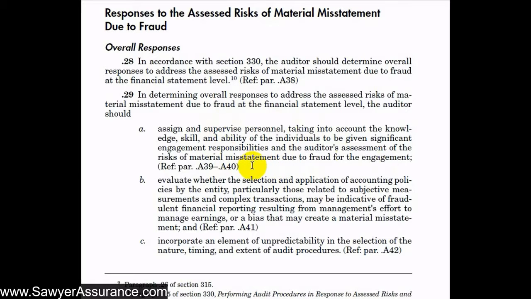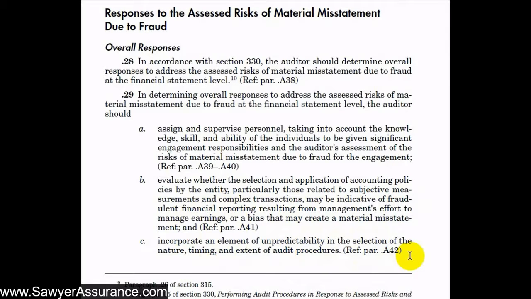Also, we should evaluate whether the selection and application of accounting principles or accounting policies by the entity, particularly those related to subjective measurements and complex transactions, may be indicative of fraudulent financial reporting resulting from management's effort to manage earnings or bias that may create a material misstatement. And finally, we should incorporate an element of unpredictability in the selection of the nature, timing, and extent of the audit procedures.